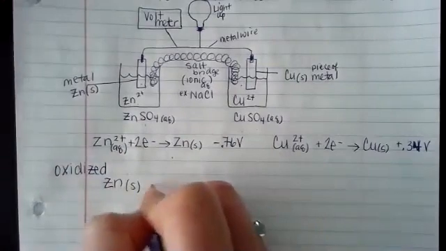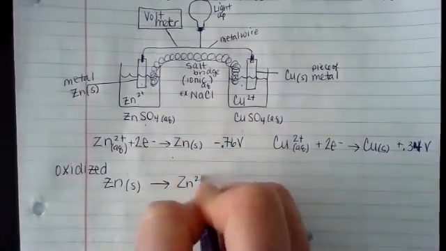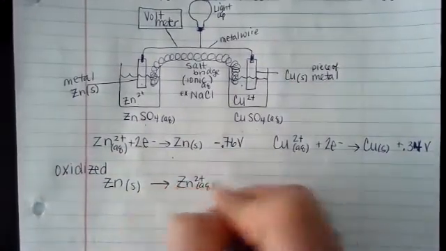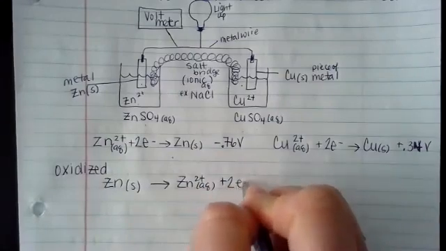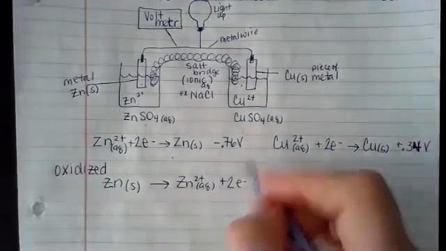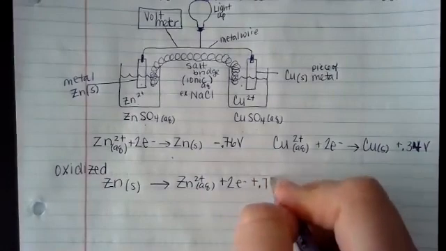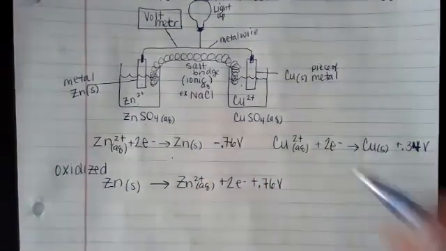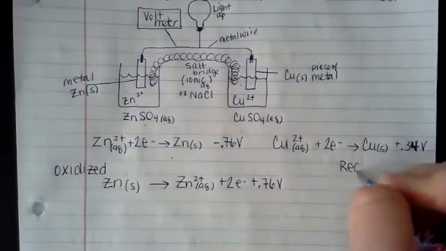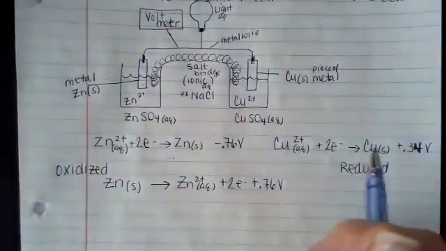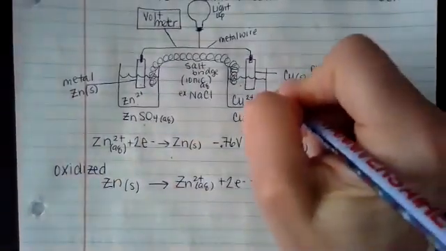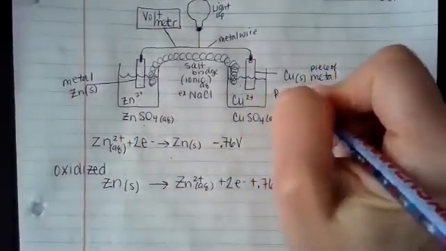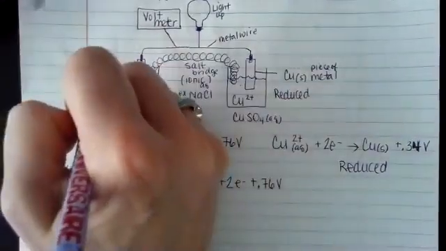Zinc solid yields zinc 2+ aqueous plus 2 electrons. I'm going to flip that symbol, make it positive, .76 voltage. And this one is then considered reduced. So on my drawing, I'm just going to put down reduced. So it's labeled up here. And this side is oxidized.